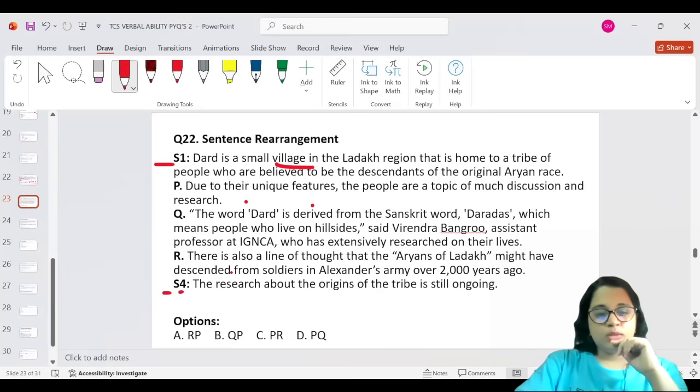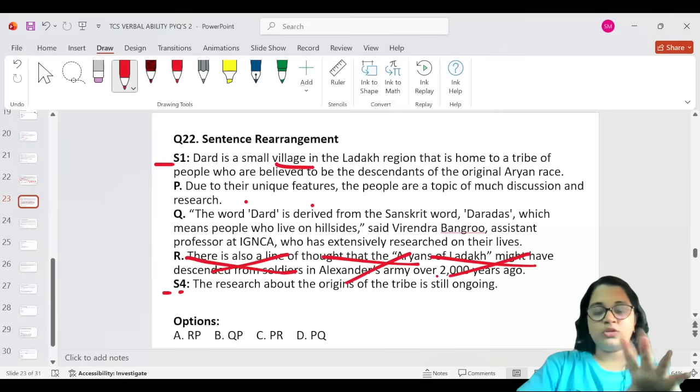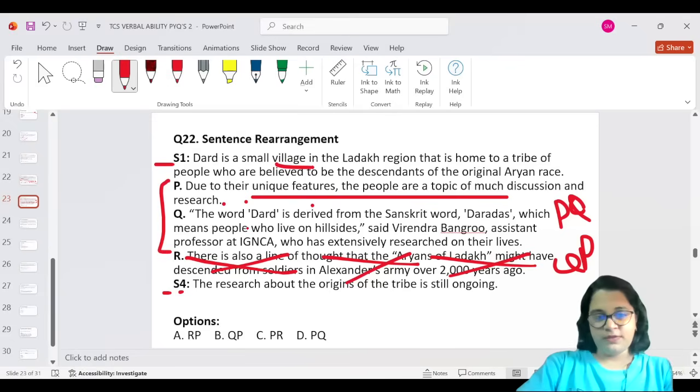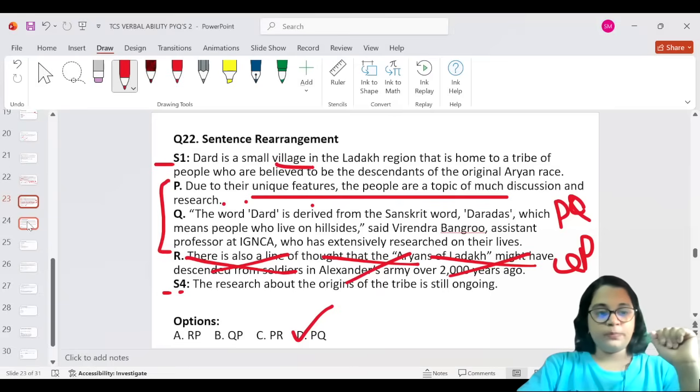All right, so this sentence does not have any sort of a contribution or a connectivity to the previous sentence. Okay, so it is these two that we have to look at, if it's PQ or if it is QP. Since this feels more like a definition of the village, Dard, we could say due to the unique features, the people are the topic of much discussion and research, and then we can go and explain what the meaning of the word Dard is. So it can be PQ. So yes, PQ is the most appropriate answer for this particular question.